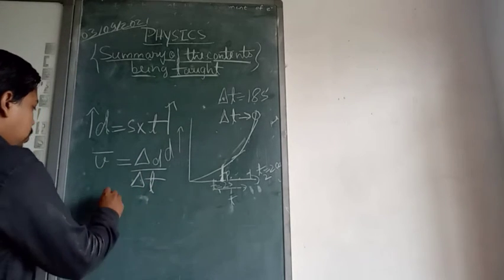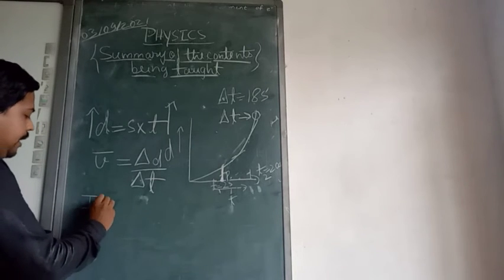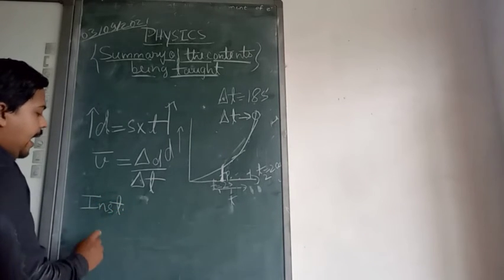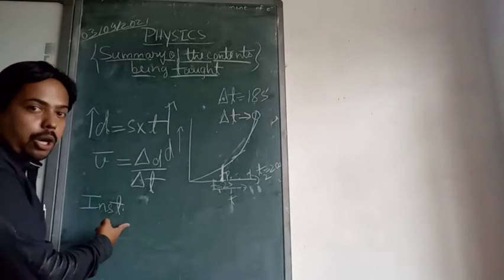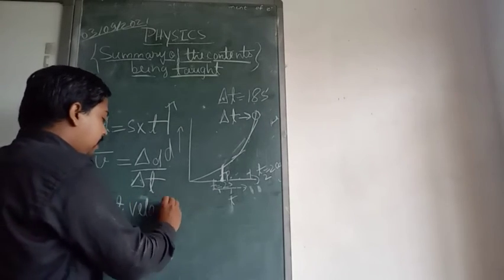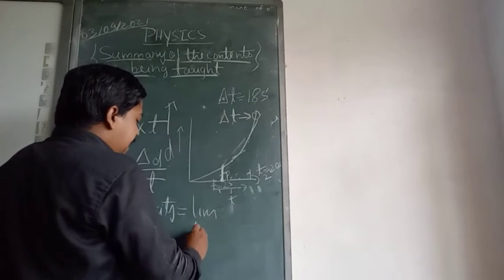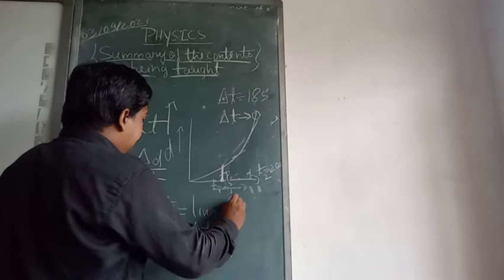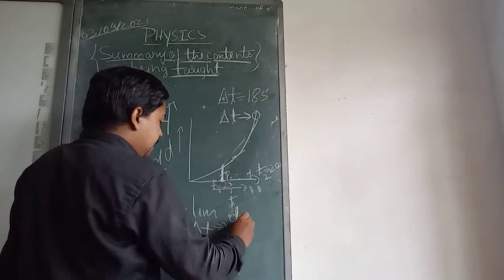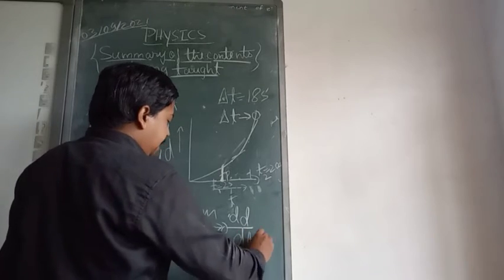So for instantaneous velocity, what can we write? INST, I am writing in short. Instantaneous velocity is equal to the limit as delta t tends to 0 of delta d upon delta t, which is d of d upon d of t.